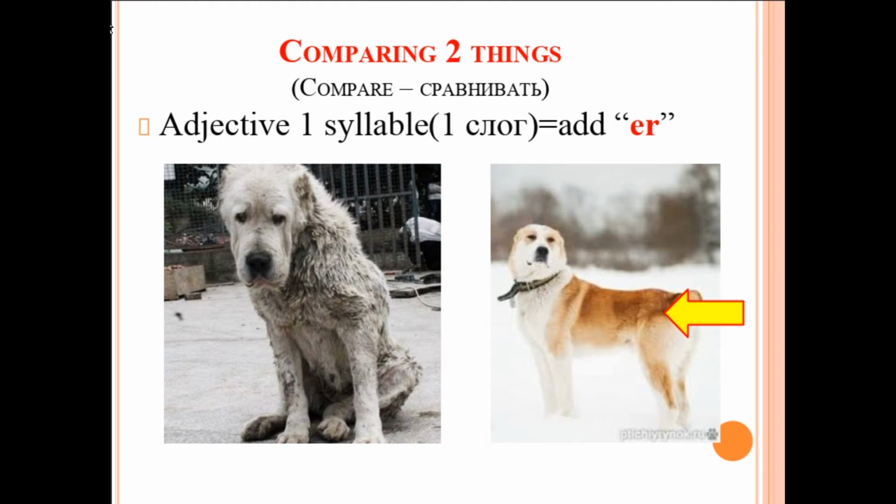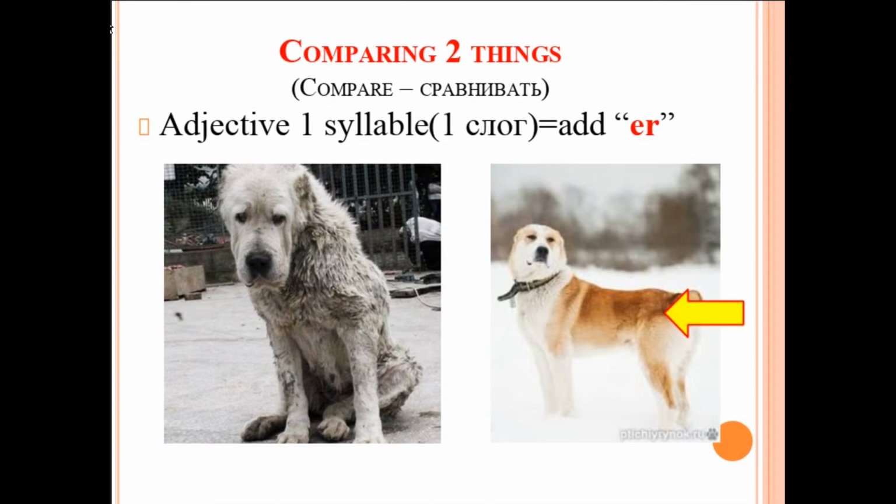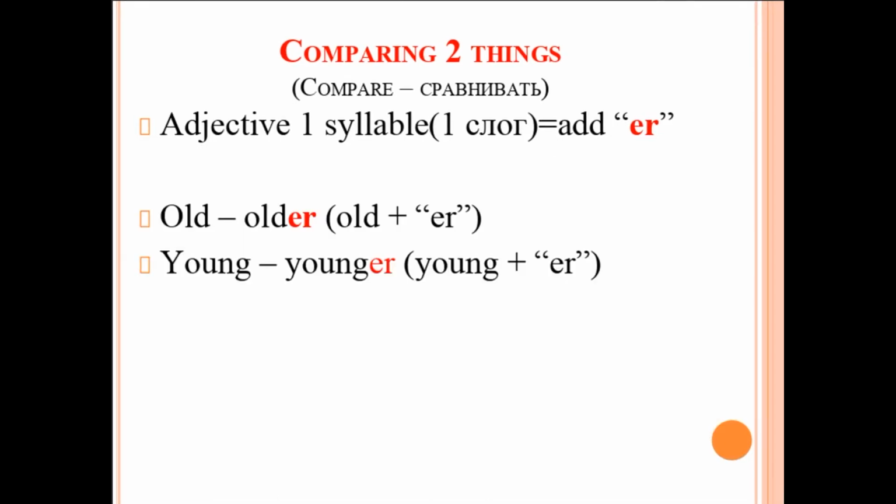When I compare these two dogs, I just add the word er, like are, to the adjective. So I can say, this dog is older than this dog, and this dog is younger than this dog. What did I do? I added er to the word old, and I added er to the word young.